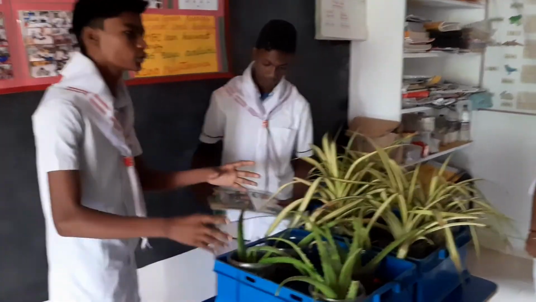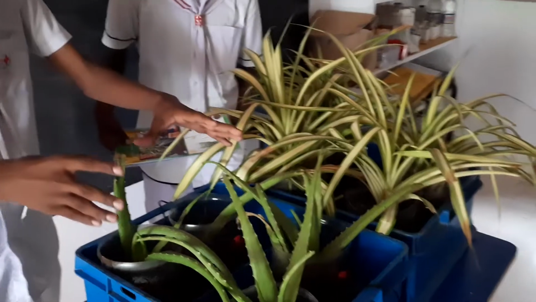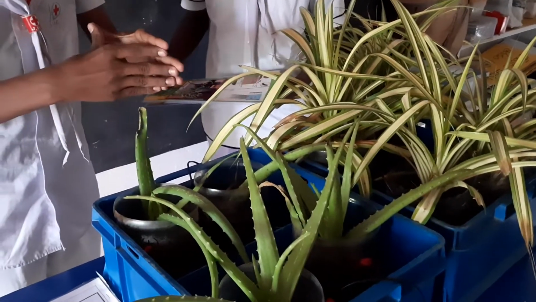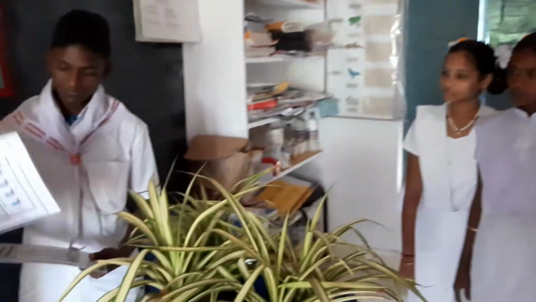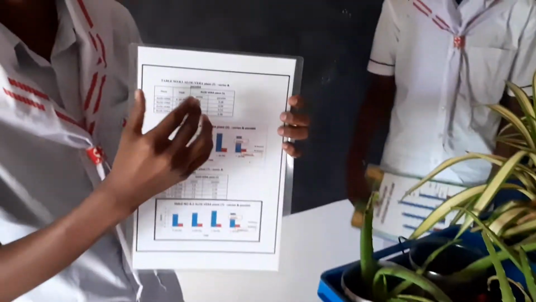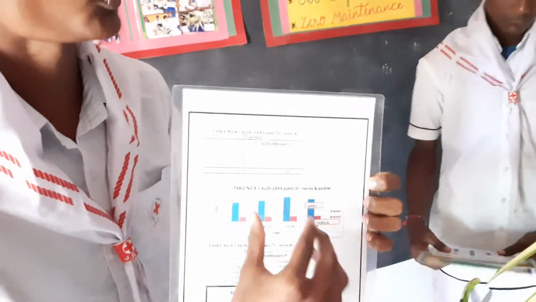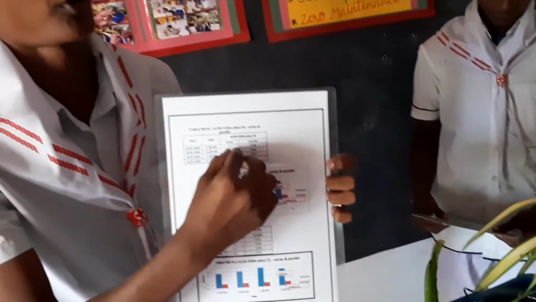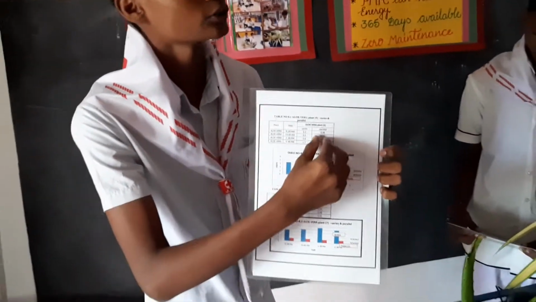We also use different zero point plants, aloe vera as well as spider plant. Aloe vera is a waterless gardening plant and requires a small amount of water. Spider plant also requires little water. We take 5 aloe vera plants connected in series as well as parallel, with different time intervals, and every 2 hours we check the readings with a multimeter. In series connection we got 3.9 volts at 1 pm, but parallel is 0.52, with only one plant.